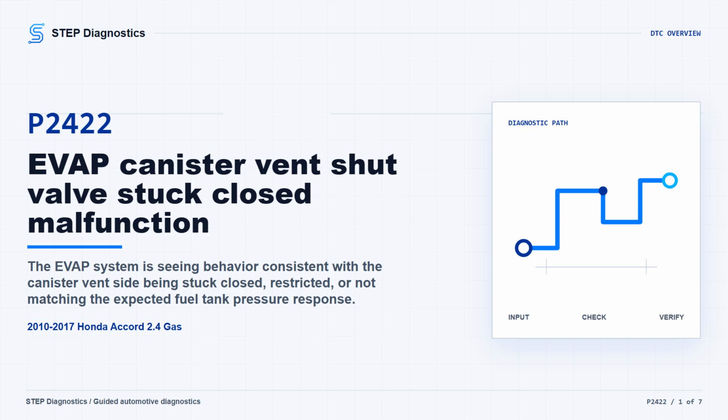The driver may only notice a check engine light, and sometimes the EVAP monitor can be difficult to complete. Broadly, keep your mind on the vent shut valve, restrictions in the EVAP vent paths, the canister, the FTP sensor, and the wiring or terminal condition around that signal. Before you clear anything, save the captured data and any onboard snapshot so you can compare the test conditions later.